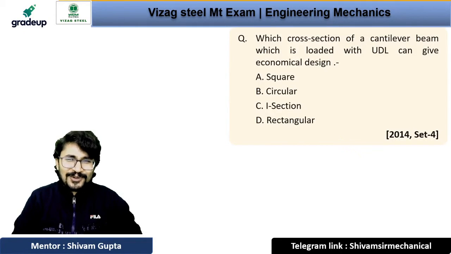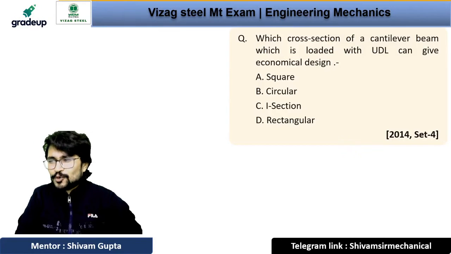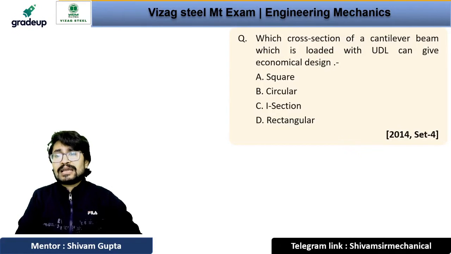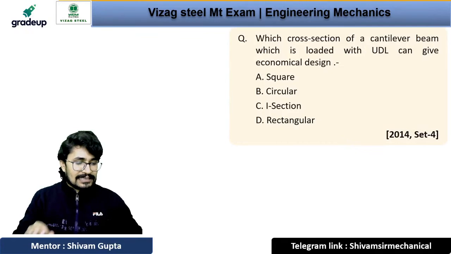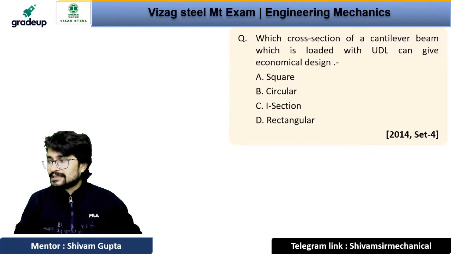Now again, this is a very good question. For an economical design, which kind of cross section you will choose? Square, circular, I section or rectangular section? For an economical design. Do you know what is economical design?